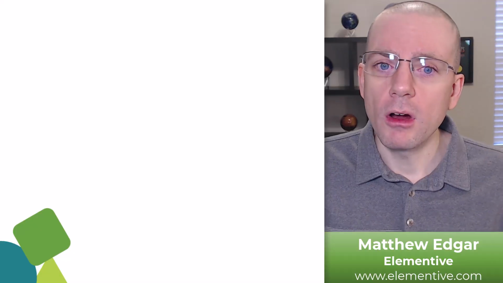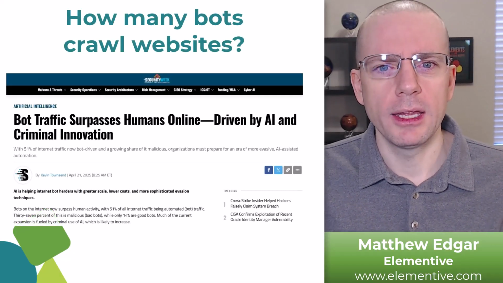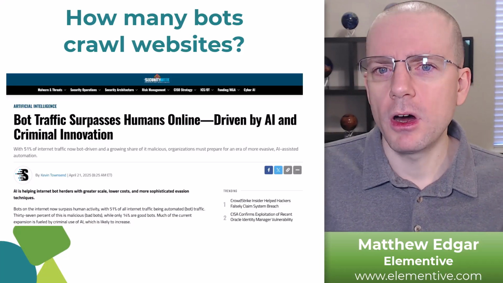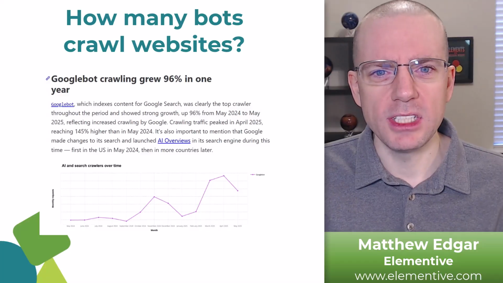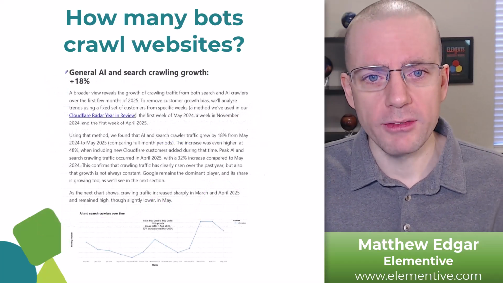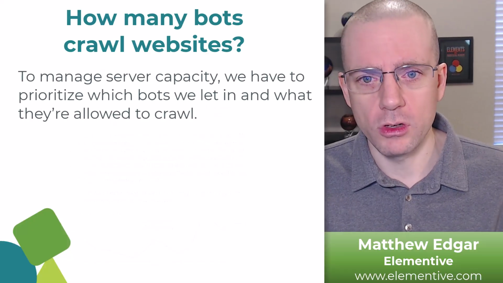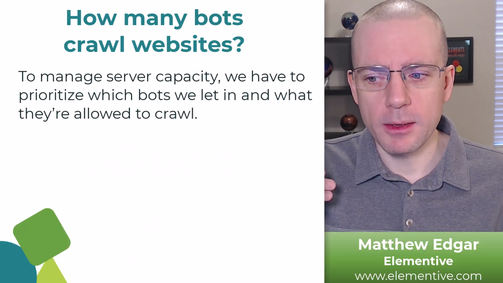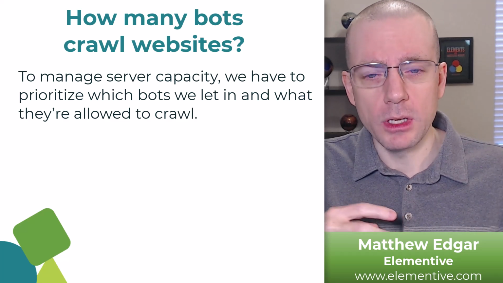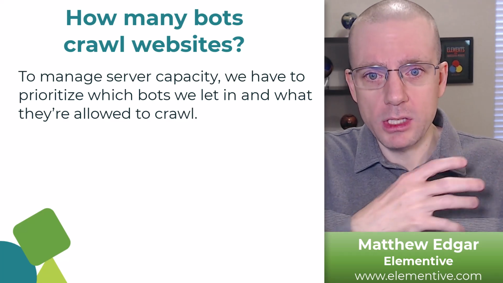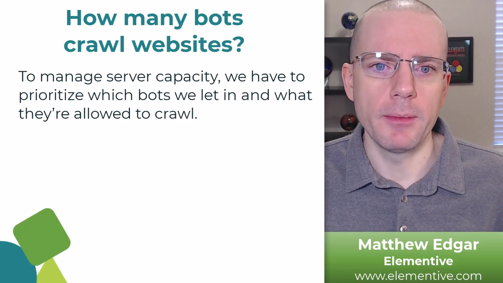And right now, there are a lot of bots crawling websites, right? Most studies right now are showing that at least more than half of all website traffic is bot activity. On some sites I've looked at, 70 to 80% of traffic coming into the website is bot activity. So that's eating up a lot of server resources. And that's something that we have to make sure that we're balancing out to ensure that our website is actually going to support bot and human activity coming in correctly.